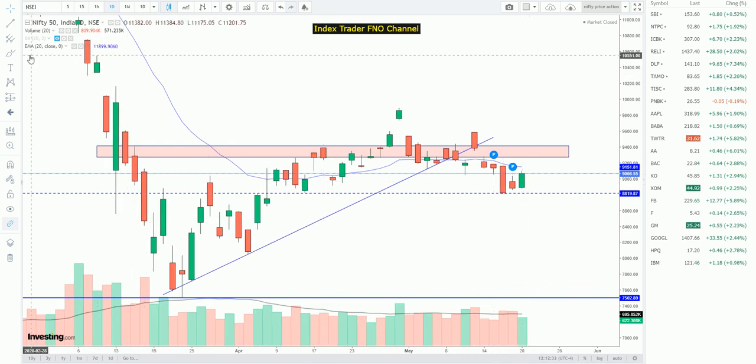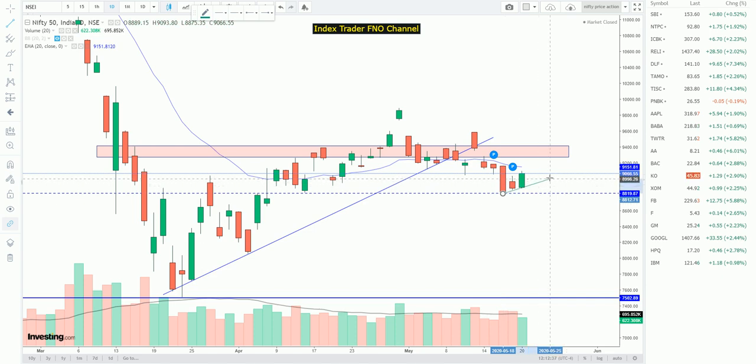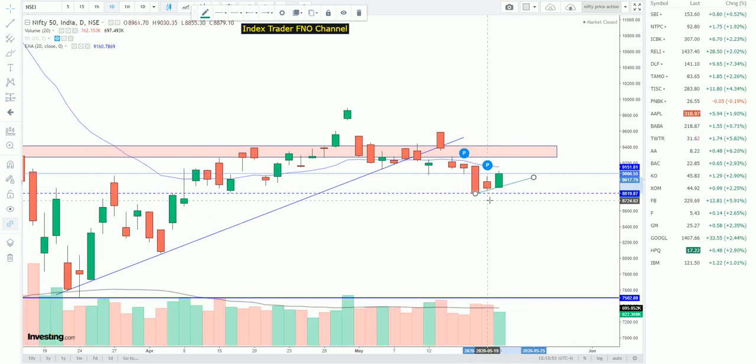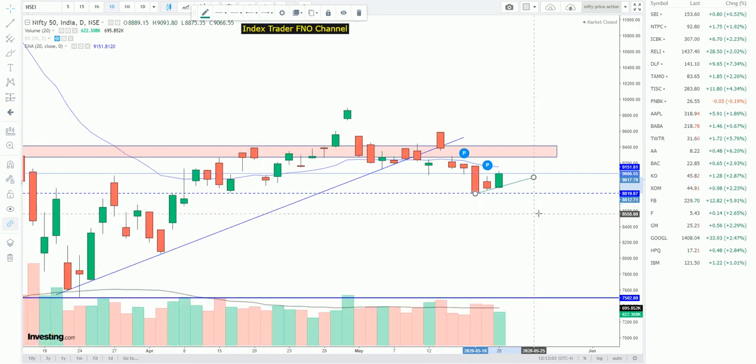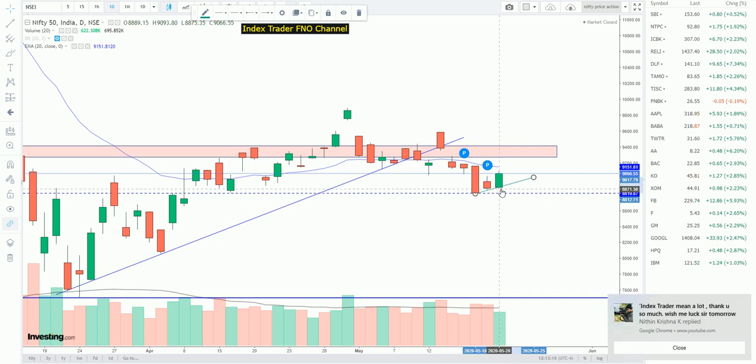But as of now, as per price action, if we draw the trend line also, you can see the price getting support from the trend line. So the Nifty is following a trend right now, an uptrend. Whether it will continue or not is a question, but as of now yesterday and today it is following a trend. The bottom line is getting connected, so we can see that there is an uptrend right now.